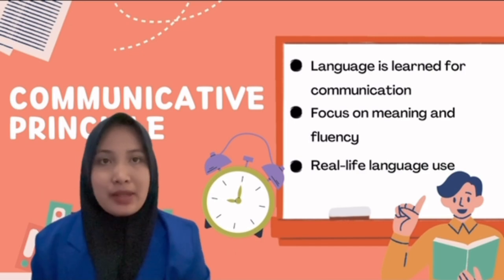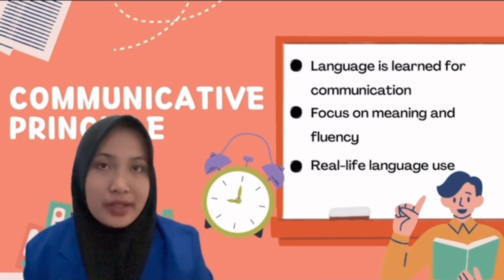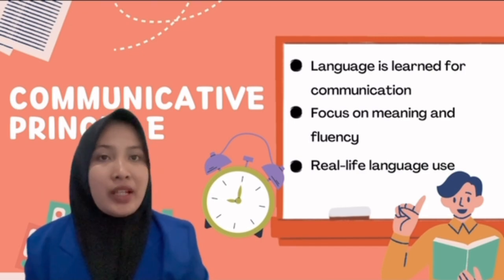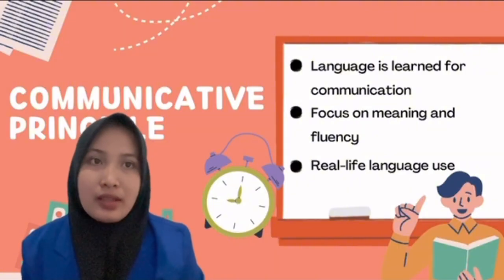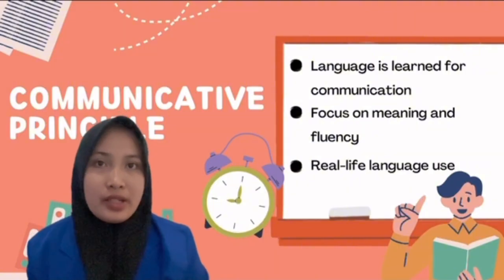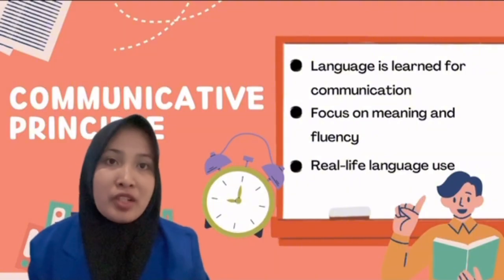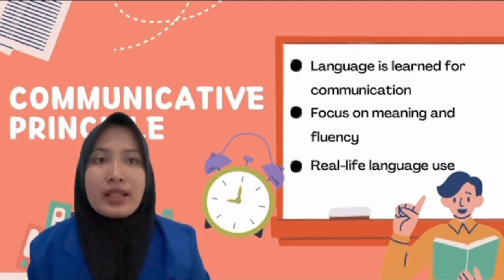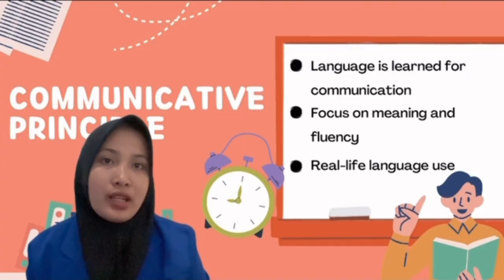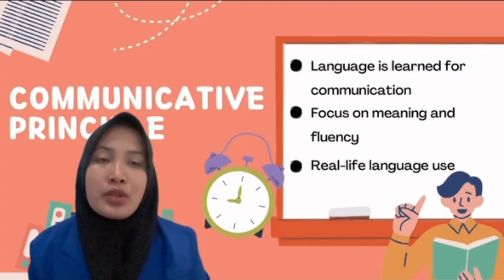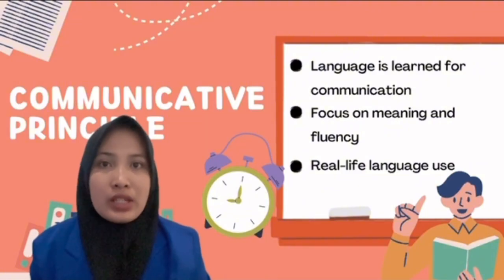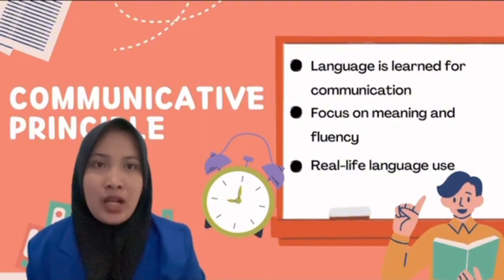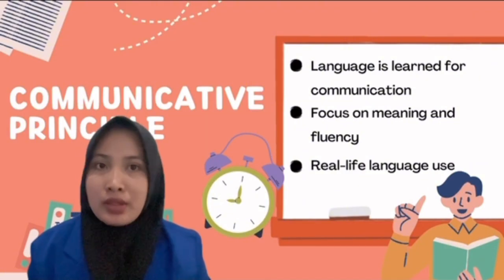The first principle is the communicative principle. The communicative principle states that language is learned in order to communicate. This means that the main goal of teaching English is to help students use English to express meaning, not only to understand grammar rules.